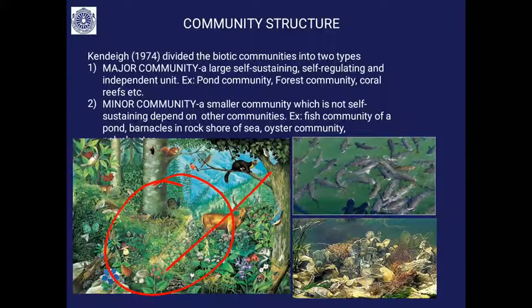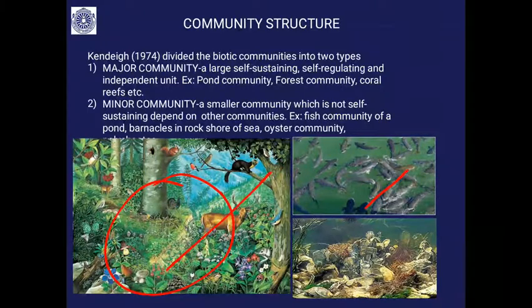Then minor community: a smaller community which is not self-sustaining and depends on other communities. For example, within an ecosystem, the fish community in a pond depends on other communities of the pond. That is why it is a minor community. A major community comprises many minor communities.